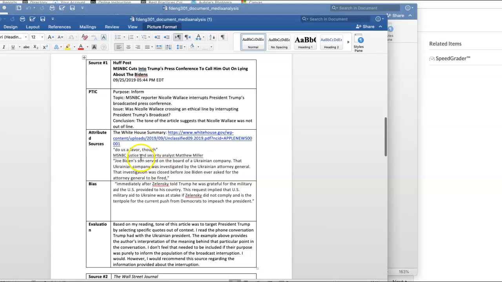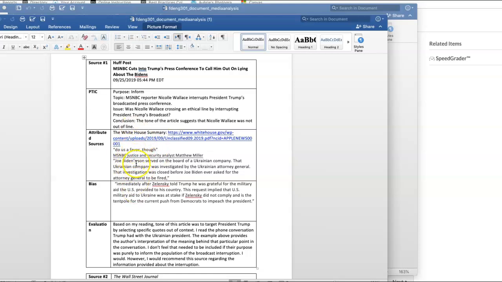So if you look here, our student, he saw that this article referenced the White House summary, which he was able to verify and click on here. It was a quote by Justice and Security Analyst Matthew Miller. He verified that was an accurate quote. And then just a couple other quotes here from Matthew Miller. So he included those there.